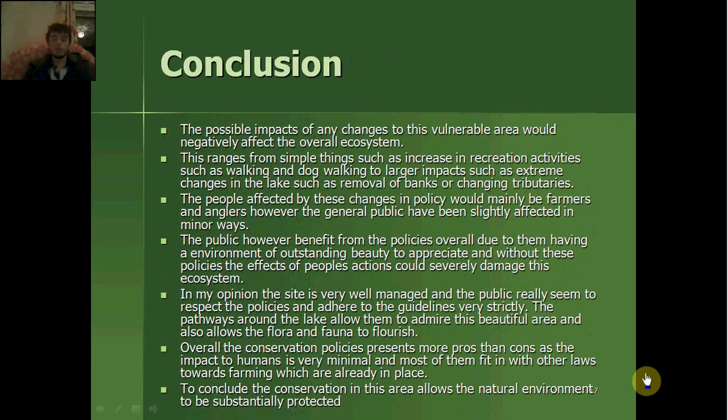To conclude, the conservation in this area allows the natural environment to be substantially protected.